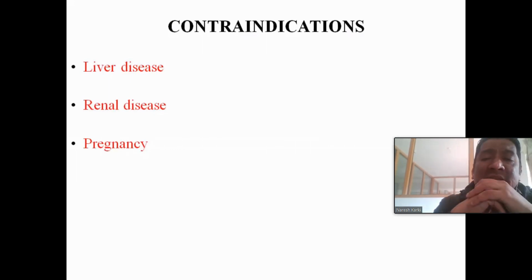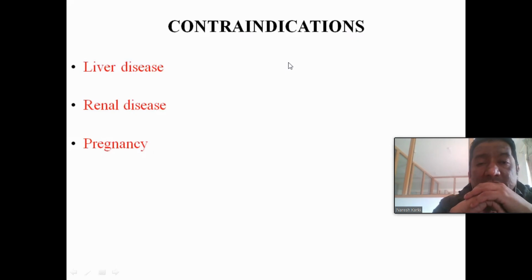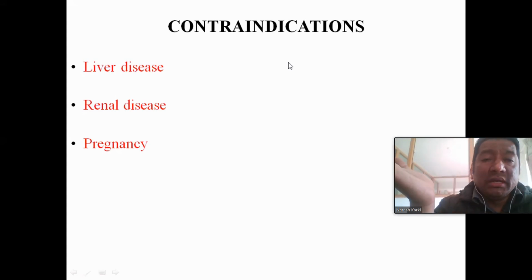If liver disease is there, renal disease is there. Metabolism and excretion are carried out in the liver. So when liver disease or renal disease is there and you are giving the patient sulfonylureas, the metabolism process and the excretion process will not occur. So excessive accumulation of the sulfonylureas will be there in the body. That will lead to hypoglycemia. That is the reason liver disease and renal disease are contraindications.